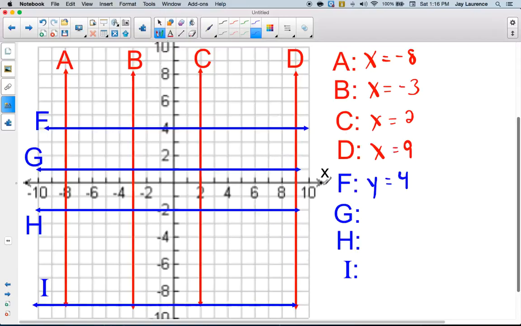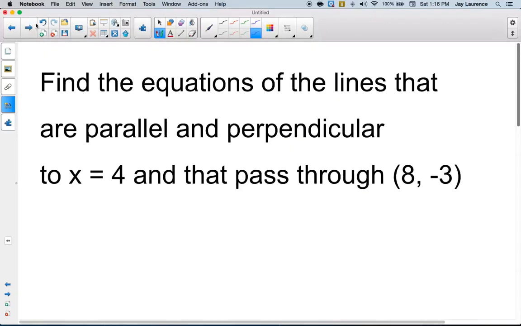Well, that means g must be y equals 1. H must be y equals -2. And then I must be y equals -9. All right, so now that we've done that, let's go to a problem.